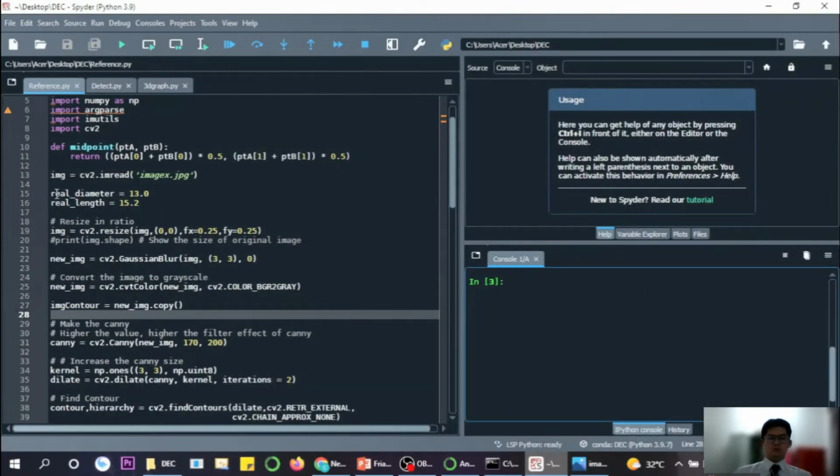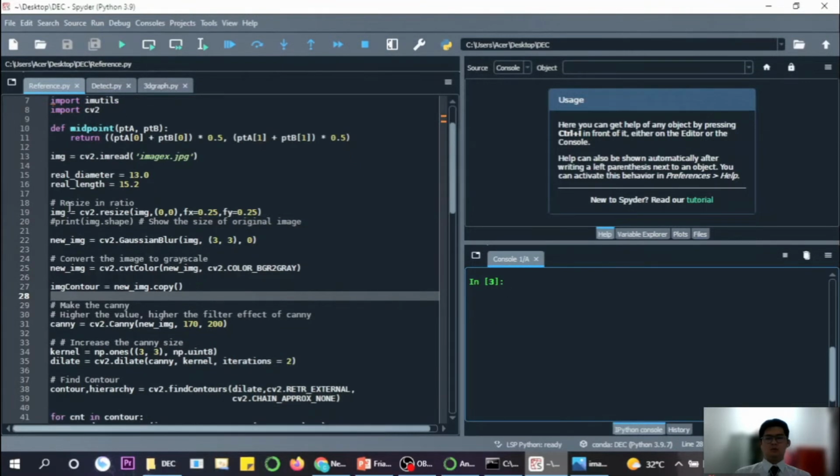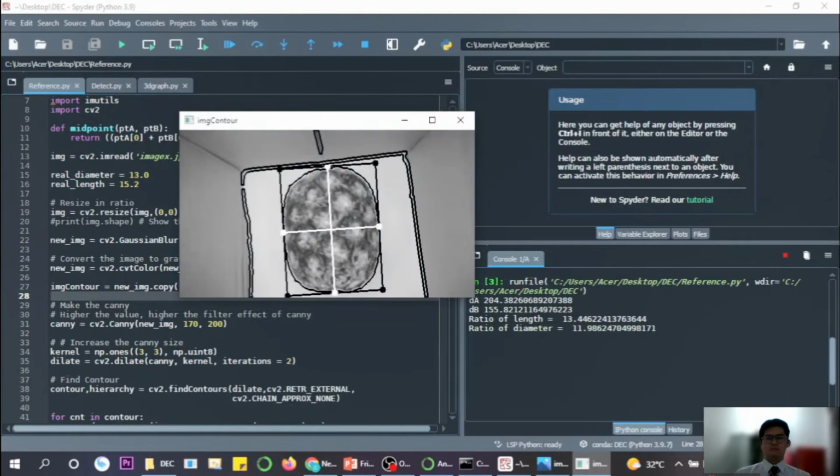So the real diameter for image X is 13.0 and the real length for image X is 15.2. So the step from line 19 until line 35 is the image processing algorithm to enhance the image so that we can get the contour. Now we run the code.